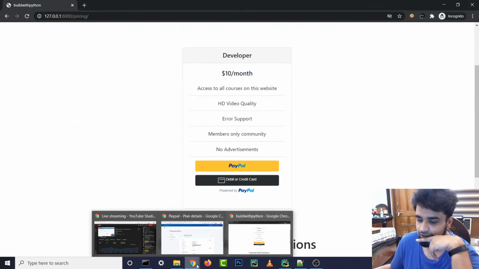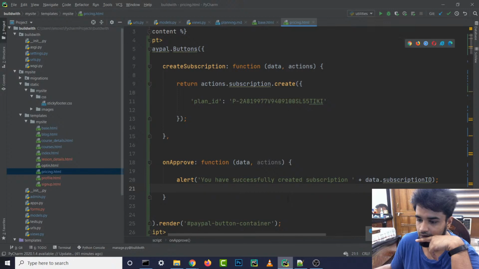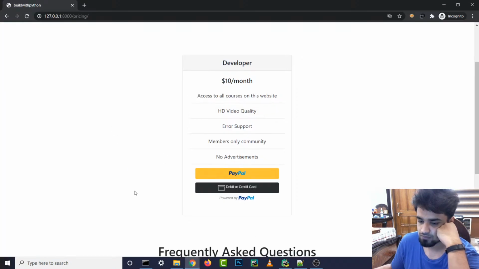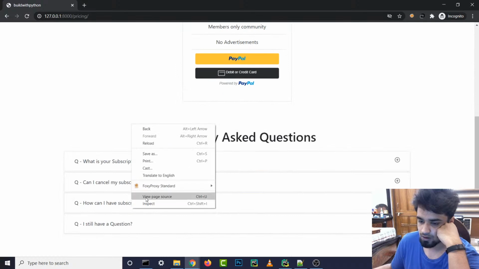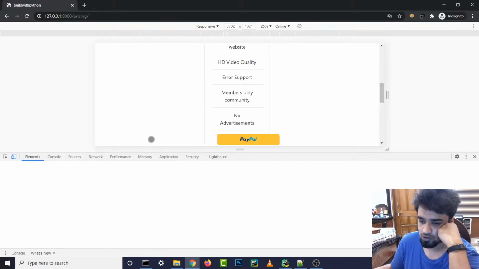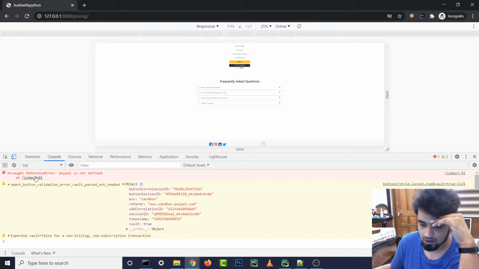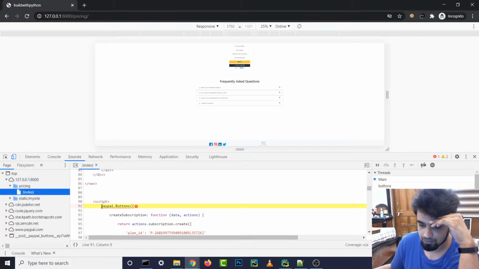I don't think anything is happening. If it was approved, it should give us something like this over here, right? Let's inspect the console and see if we have any kind of messages. PayPal is not defined. Let's go and see what's up with that. Smart button value not needed. Where is it? PayPal not defined.